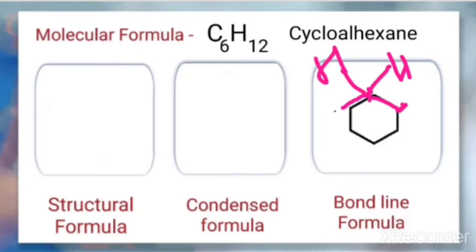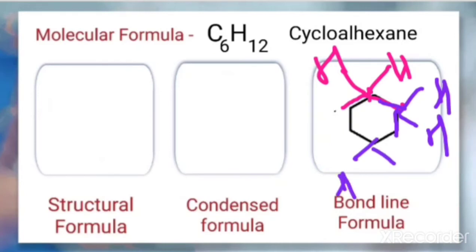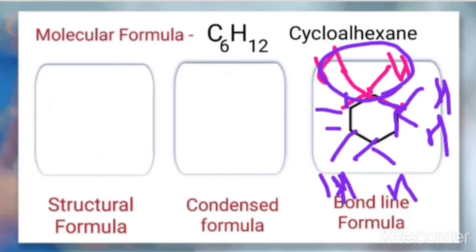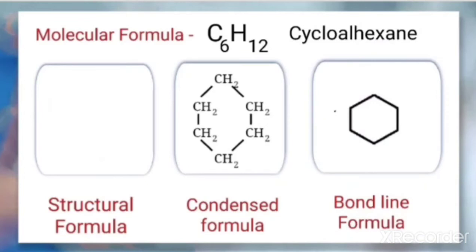This carbon, I am talking about this carbon, so I will change the color here. This carbon already has 2 bonds, so 2 more bonds are possible, that means 2 hydrogen are possible here. Similarly we can find here also 2 hydrogen possible, here also 2, here also 2. So how do we write the condensed formula? Just writing these 2 hydrogen together as CH2. So the condensed formula will be in this way.